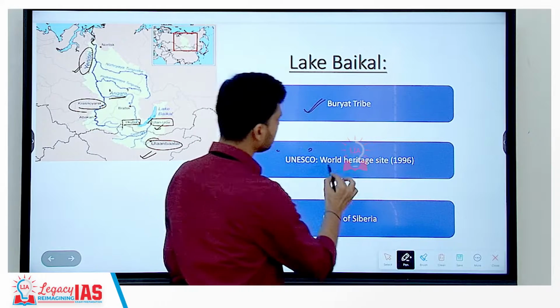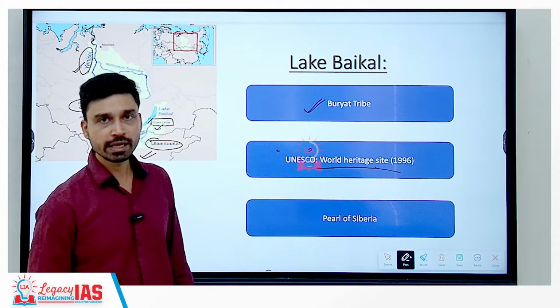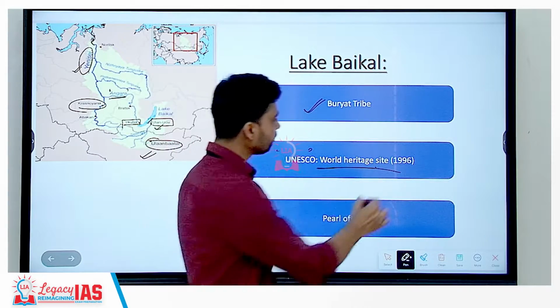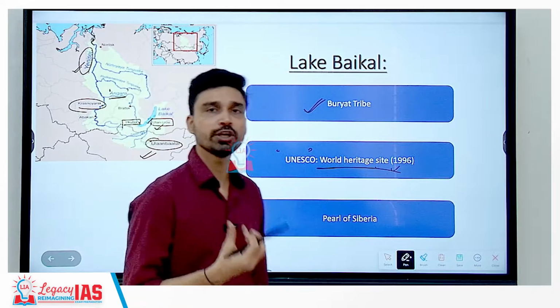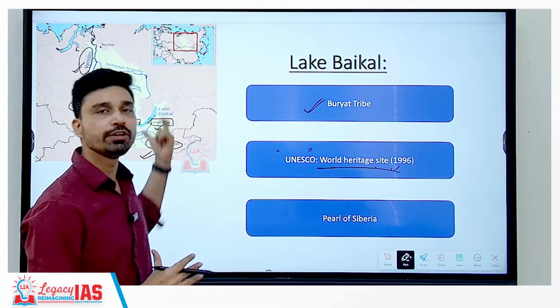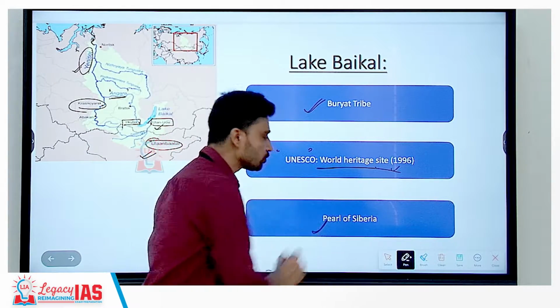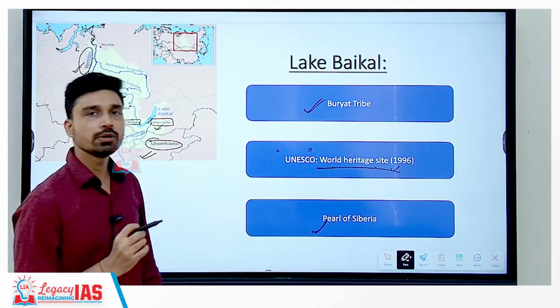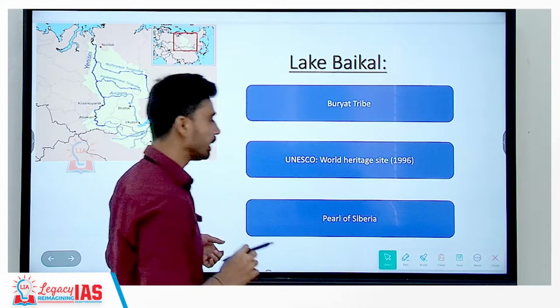UNESCO has classified Lake Baikal as a World Heritage Site in the natural category in the year 1996. Due to its picturesque location, its beauty, and also its unique features and characteristics that we have discussed, Lake Baikal is sometimes also referred to as the Pearl of Siberia. So, these are some important points we have to remember about Lake Baikal.